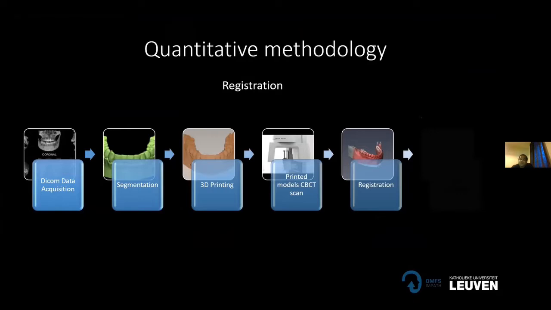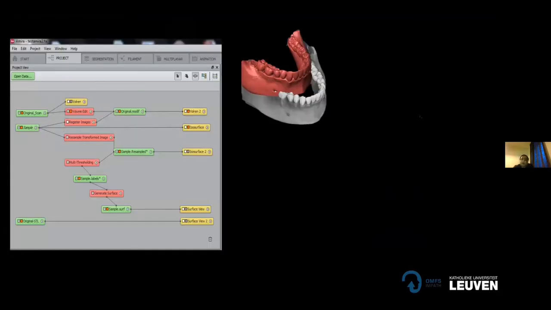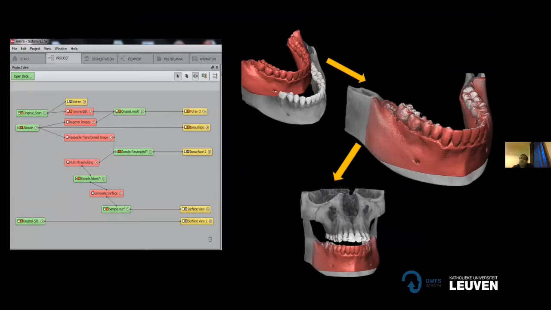For that, first we have to do registration. Registration is a step where you take 2 anatomically identical structures and superimpose them together. In this case, we did voxel-based registration through a software called Amira. It is very straightforward. It takes less than a minute to register 2 scans. Obviously, there are other methods of superimposing 2 scans, like point-based registration or surface-based registration. But right now, based on evidence, voxel-based is supposed to be the most accurate one.